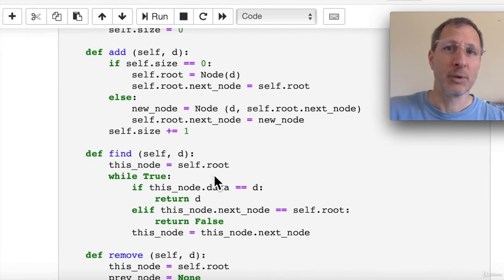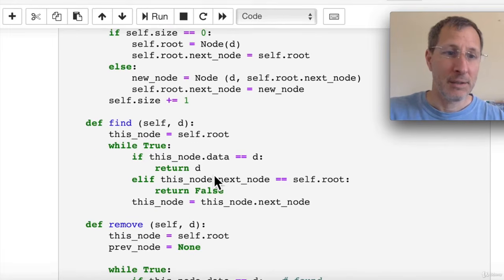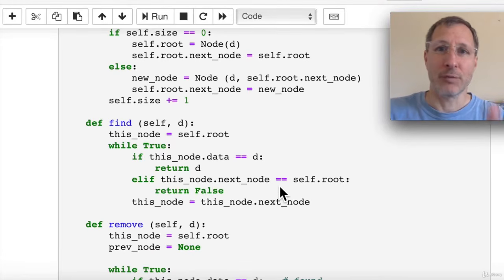The find method works exactly the same as in the regular linked list, except that in this elif statement, we have to check if we've circled all the way back to the root node again, because if we have, we have to stop our find and return false. We didn't find it. We searched the entire list. We didn't find the value we were looking for. We returned false.